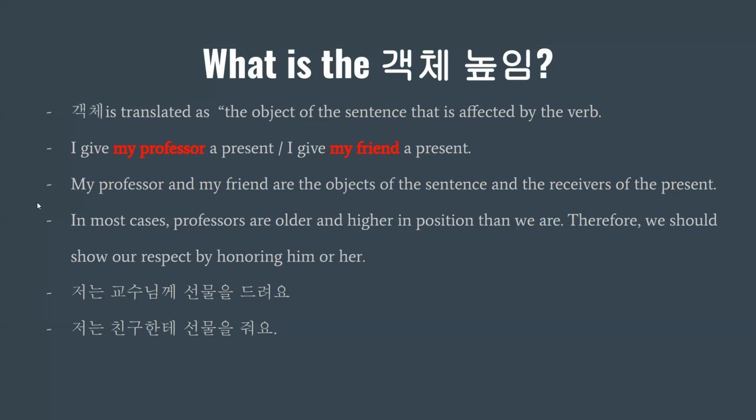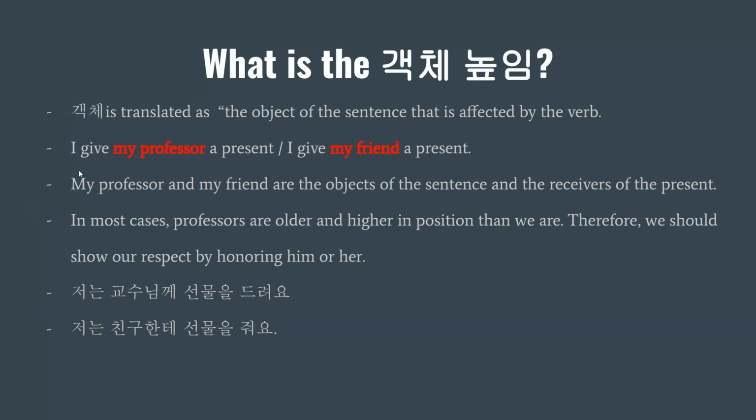And now we will learn how to show respect, how to honor these objects, my professor and my friends, with the 객체높임. So in most cases, like professors are older and higher in position than we are, right? So that's why we have to show our respect by honoring him or her, right, through 객체높임.